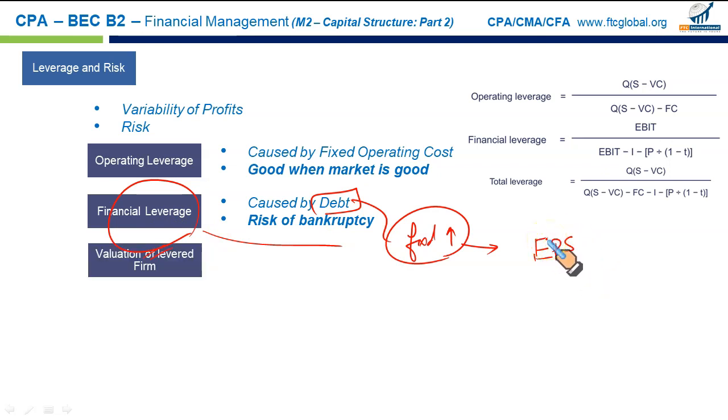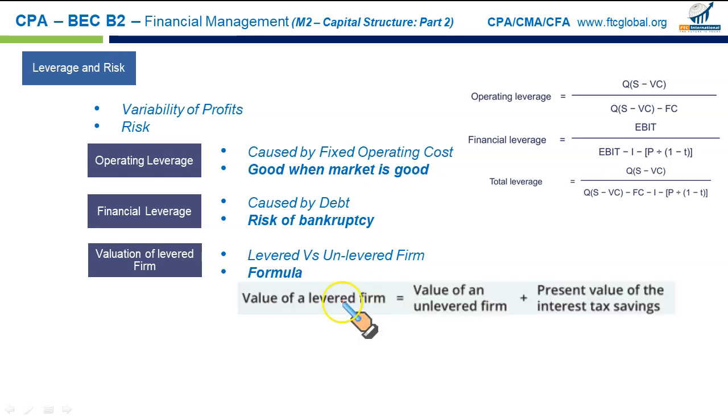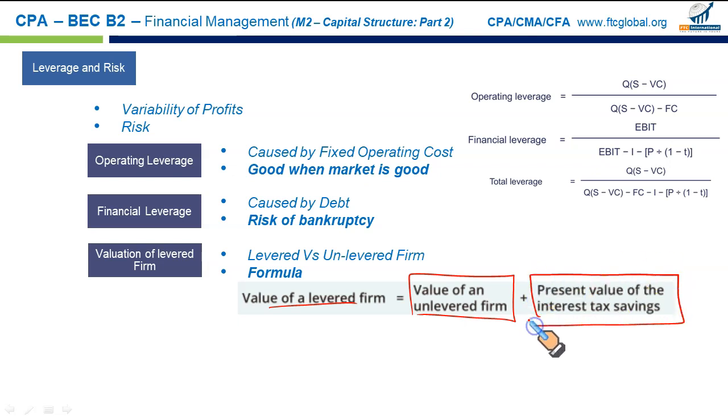That's an important point. Then the last area is the valuation of a levered firm. So levered firm versus unlevered. A levered firm is a firm that has debt in its capital structure. An unlevered firm is a firm that is run entirely on equity. This is how we can calculate the value of a levered firm: value of an unlevered firm, the firm with no debt, entire equity, plus the present value of the interest tax saving. Now this is interesting. Since interest is a tax allowable expense, as we discussed in our previous class, it is valid for tax purposes.